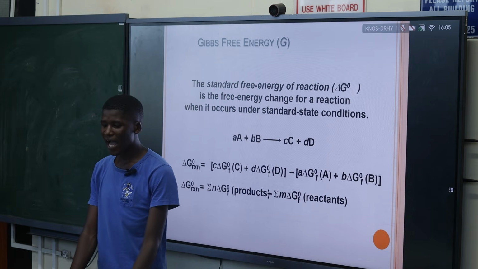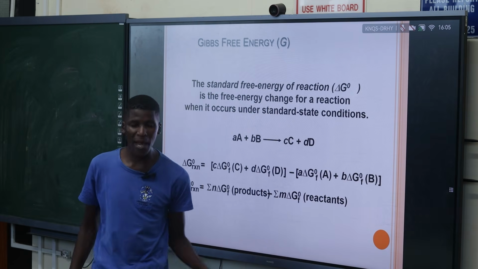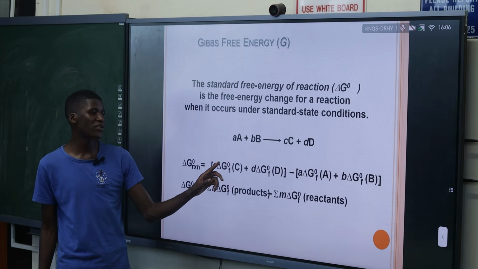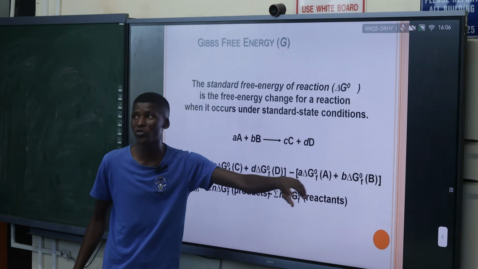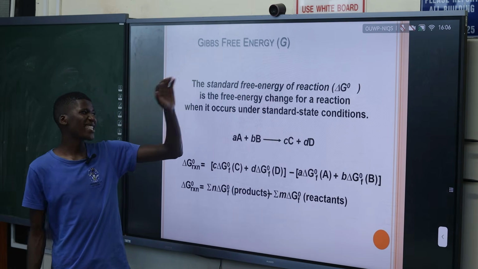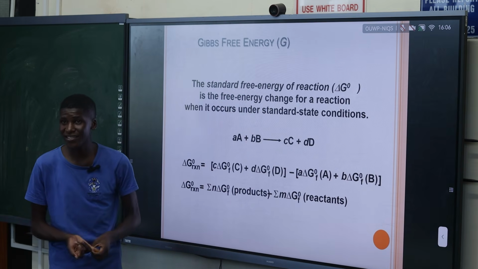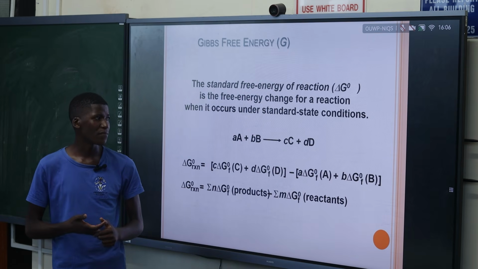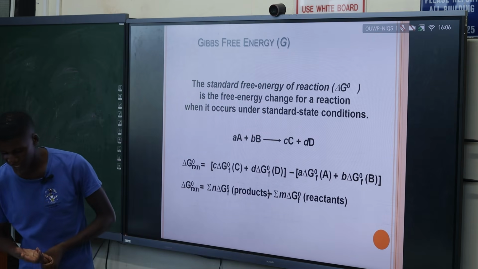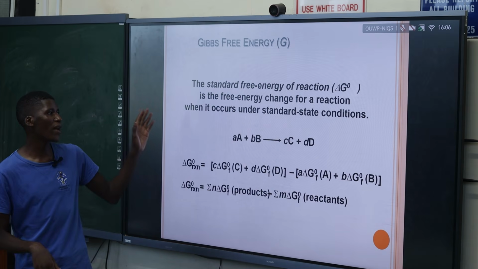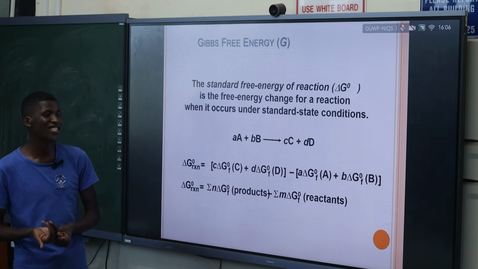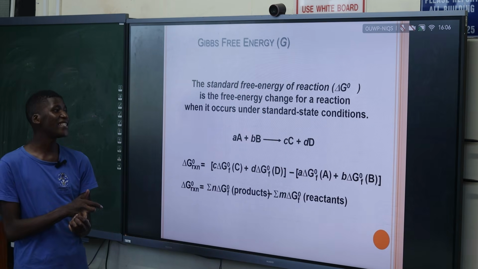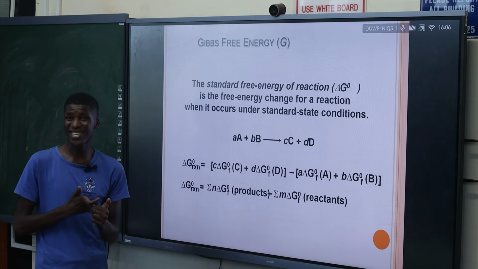And then, now, the standard free energy. There's another type of Gibbs free energy that we say is the standard free energy. For a standard free energy, we put a zero on top of it. We put this note to show that it's a standard. Remember, when you're talking about a standard, it means that it occurs at standard conditions, such as standard temperature, standard pressure, as well as standard, what else? Yeah, standard temperature and pressure, that's the most important thing. So basically, we are having 1 mole, a 1 molar concentration, then standard temperature at room temperature, which is 298 kelvins, and also standard pressure, which is 1 atmosphere.